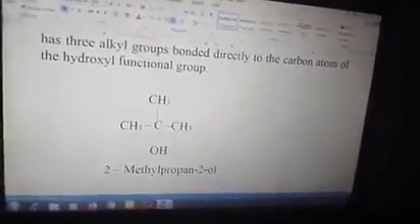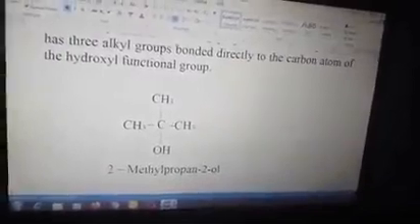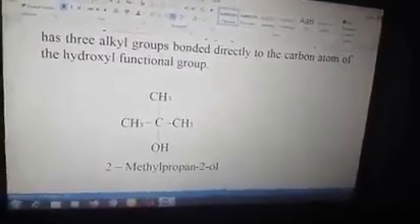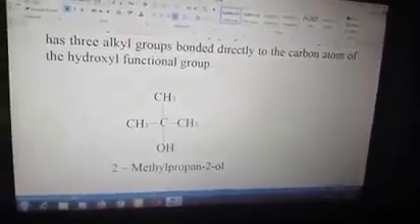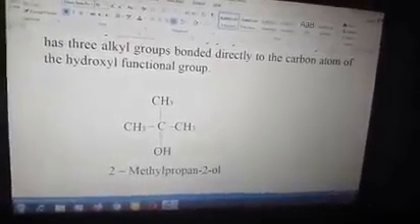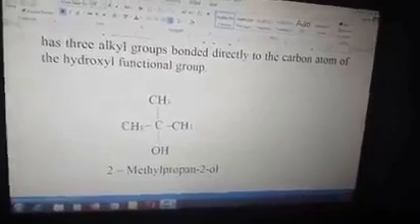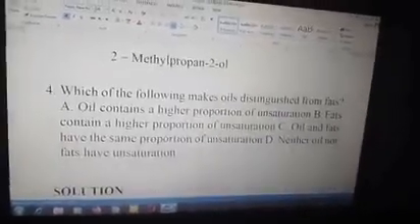It has 3 alkyl groups bonded to the carbon of the hydroxy group. If we had only 2 alkyl groups and 1 hydrogen, it would have been called a secondary alkanol. Or if we had only 1 alkyl group bonded to the central carbon, while the other 2 are hydrogens, we call it a primary or 1-degree alkanol.